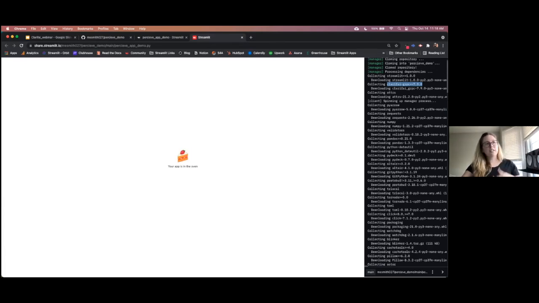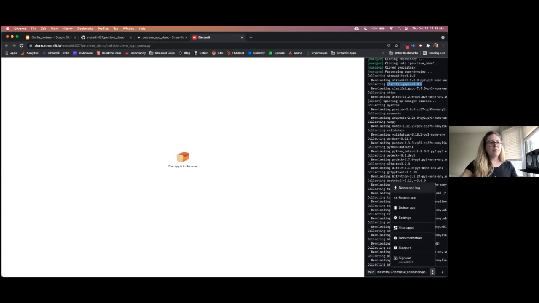While it's collecting all of this and making all of the downloads, I'm going to walk you through this handy little menu that you have right on this baking screen, which is these 3 dots here. This is a quick menu that you can access to manage your app or your apps. First, we have the ability to download the log of this app as it's running right now.